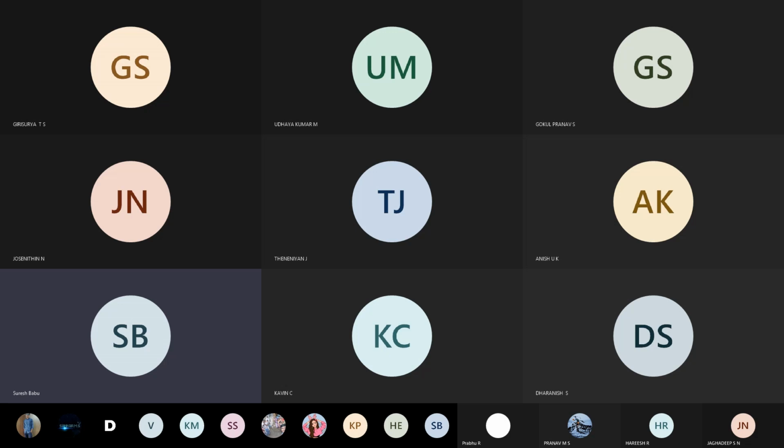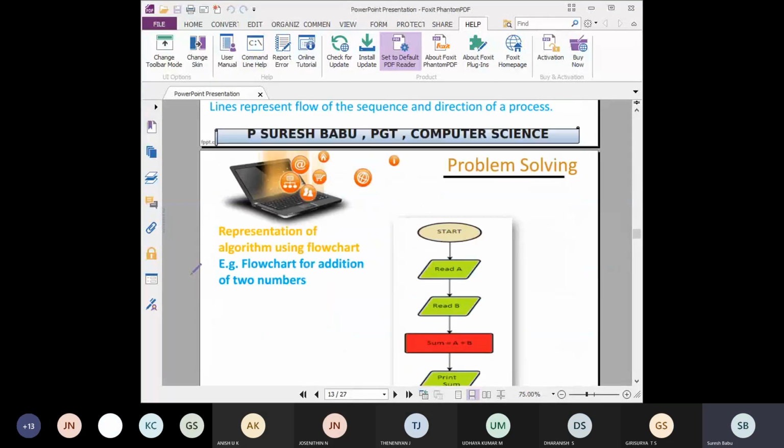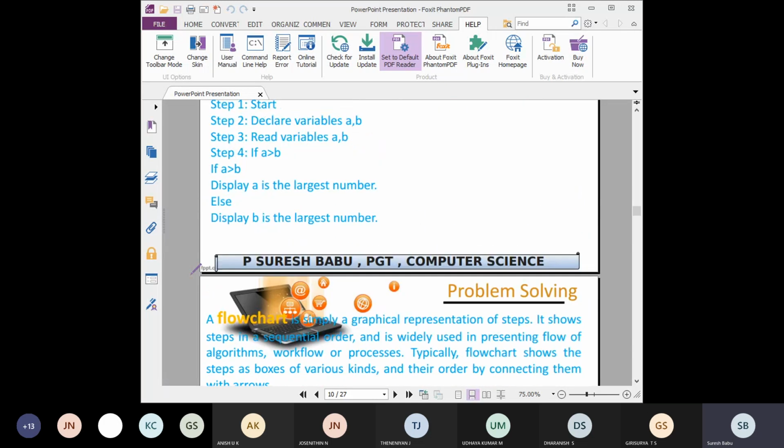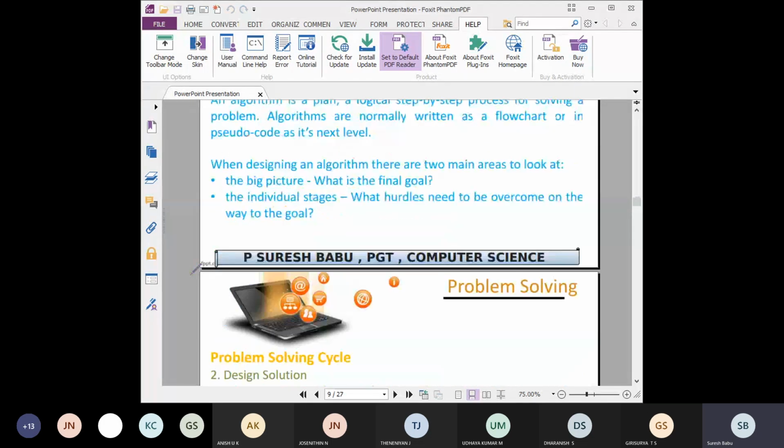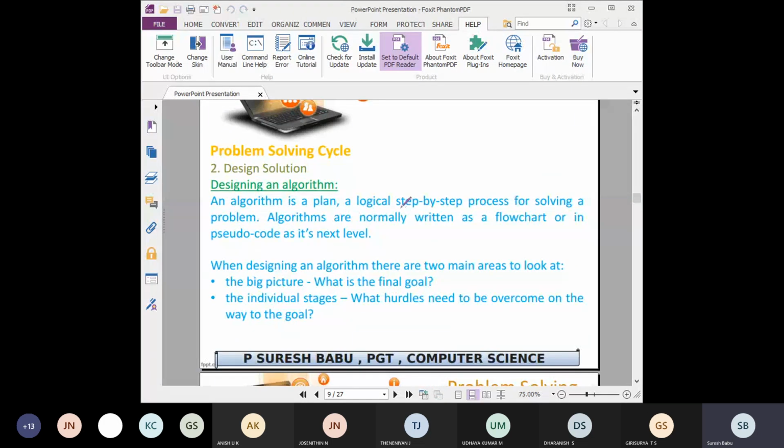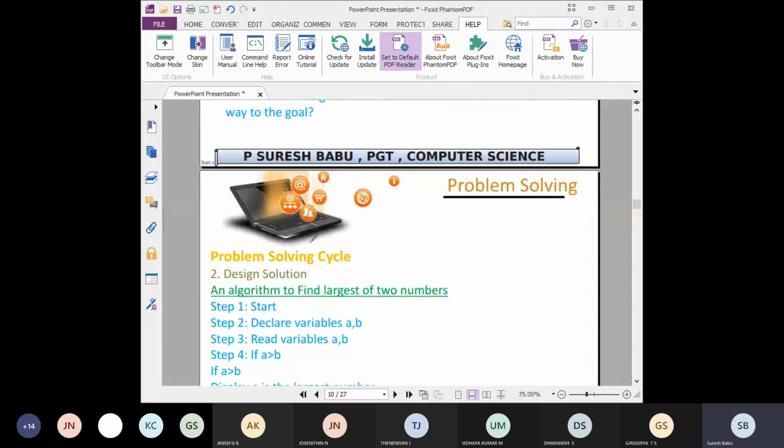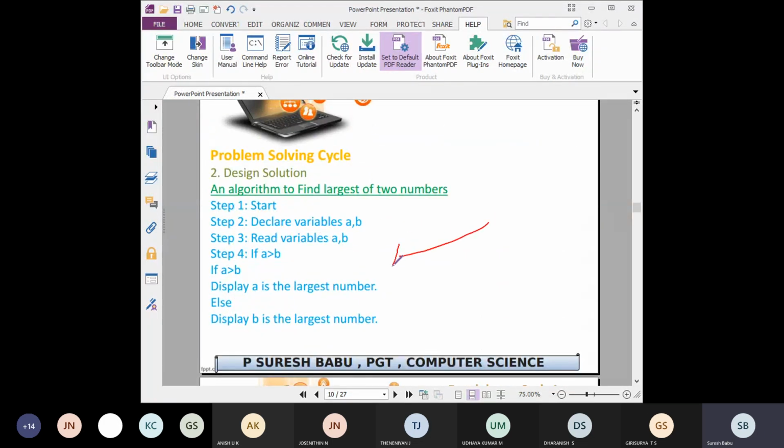I think we completed up to testing. Okay, so just to revise what is algorithm, flowchart, and pseudocode. Algorithm means a step-by-step process for solving a problem. That is called an algorithm. Okay, step-by-step process. This is an example algorithm for finding the largest of two numbers.